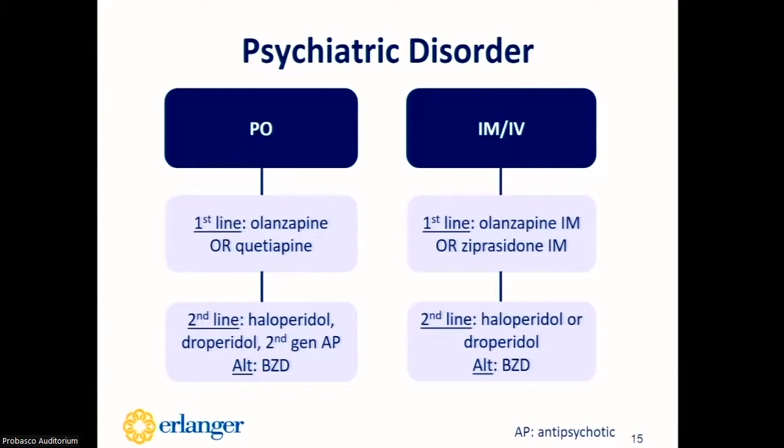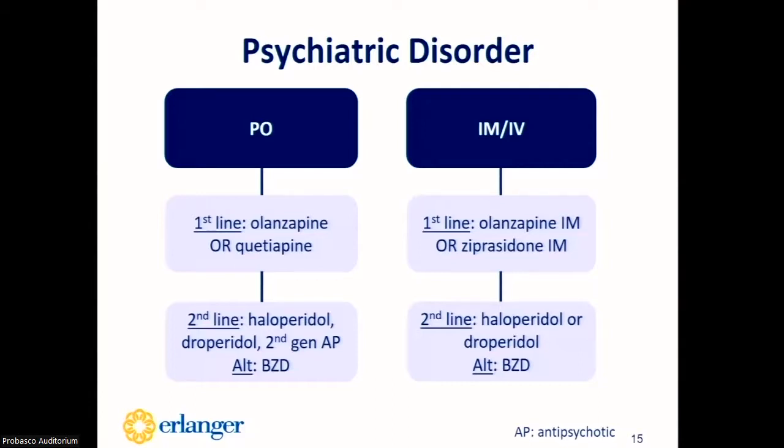So if the patient has a known psychiatric disorder and can safely take oral medications, the first line option is going to be olanzapine or quetiapine. However, quetiapine is going to take longer to work, so that should be kept in mind when making this recommendation. Some second line options would include haloperidol, droperidol, or another second generation antipsychotic, with an alternative option being a benzodiazepine.